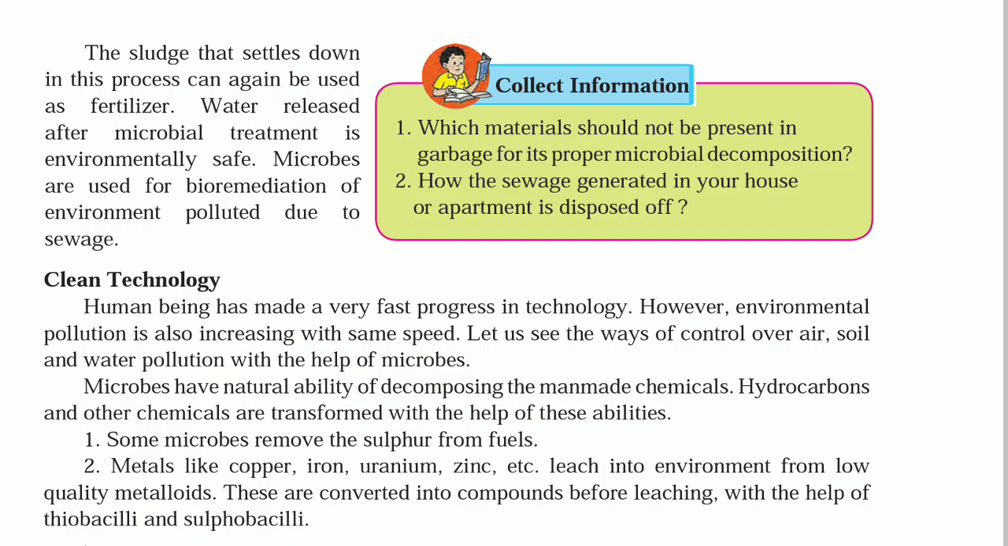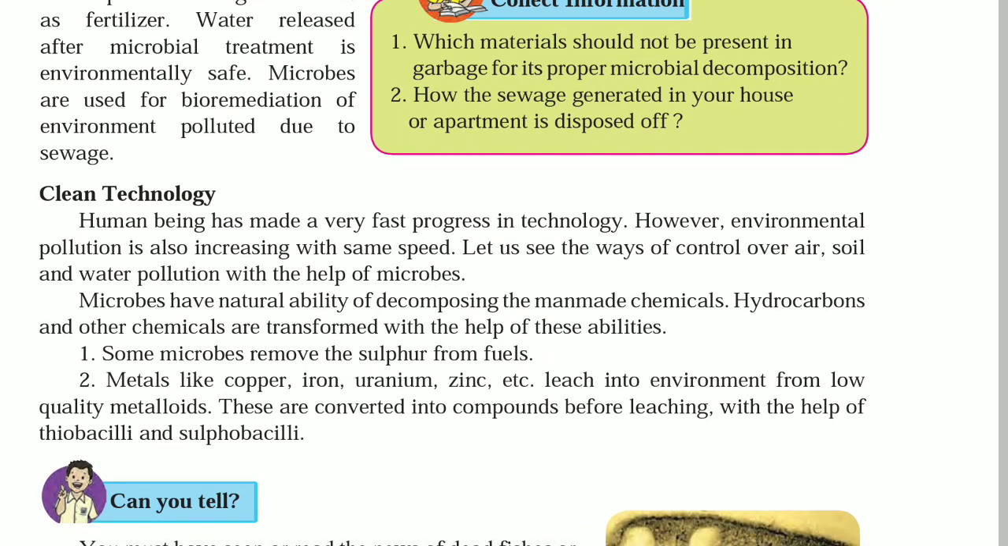Clean technology. Human beings have made very fast progress in technology. However, environmental pollution is also increasing at the same speed. Let us see the ways of control over air, soil and water pollution with the help of microbes. Microbes have a natural ability of decomposing man-made chemicals. Hydrocarbons and other chemicals are transformed with the help of these abilities.